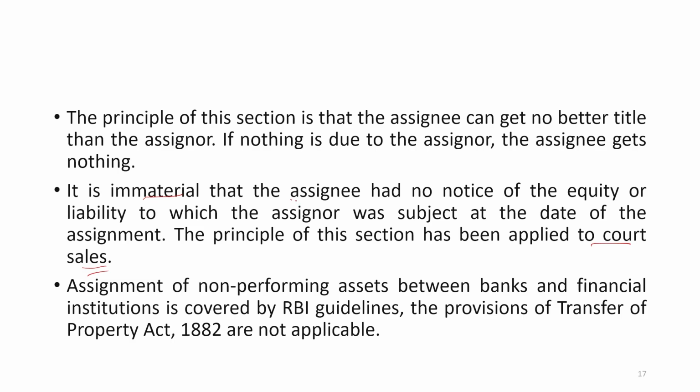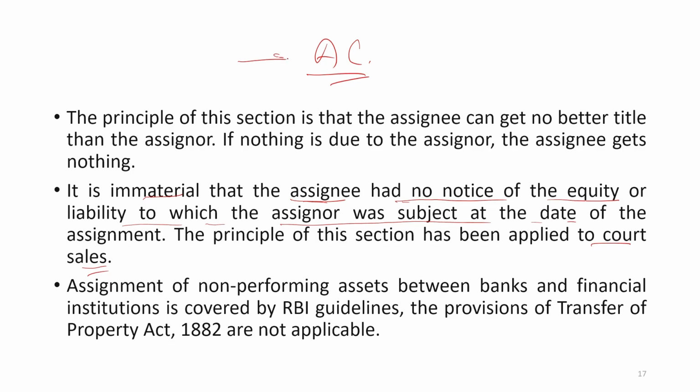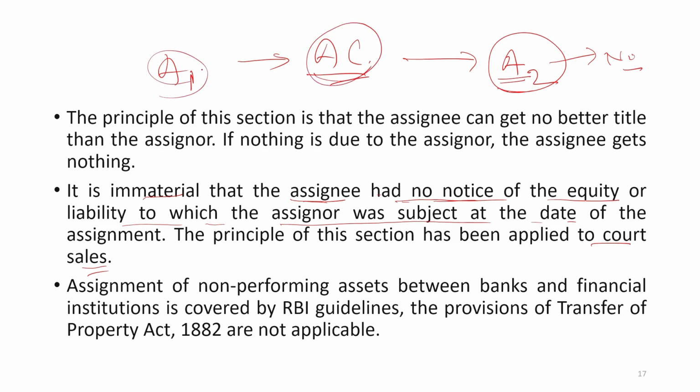It is immaterial that the assignee, that is the transferee, had no notice of the equity or liability to which the assignor was subject at that date. Here A1 is the assignor and A2 is the assignee. So it is saying it is immaterial that the assignee had no notice, no knowledge, of what A1 is transferring, that on the date of assignment there was a certain kind of liability.